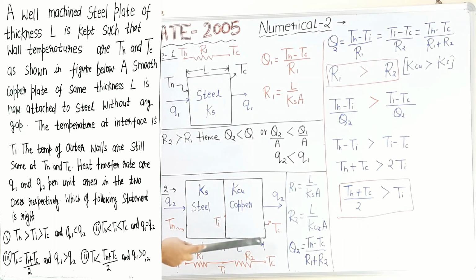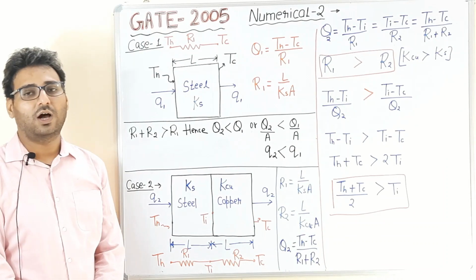Now the heat transfer rates in the two cases are Q1 in case 1 and Q2 in case 2 respectively. Now we have to determine the correct statement out of the 4 statements.